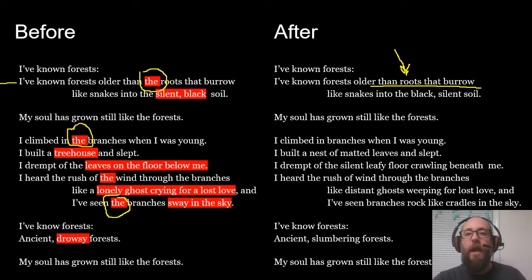It's a bigger idea than just the roots. The roots means I'm talking about some specific roots, like in my backyard. But older than roots that burrow, it's like then all roots that burrow. So this idea felt bigger to me when I took out the.